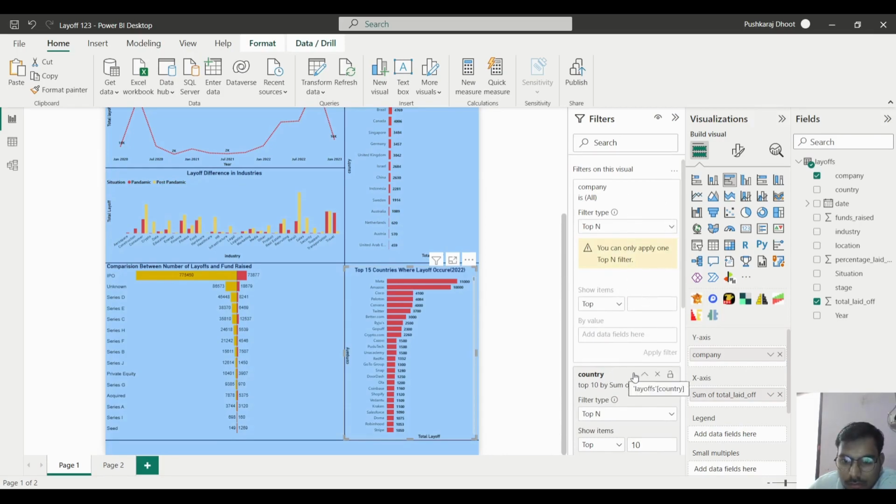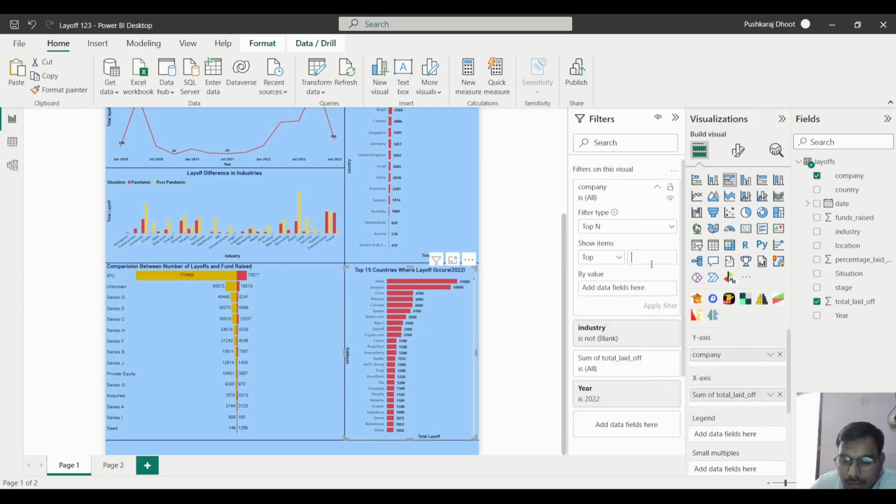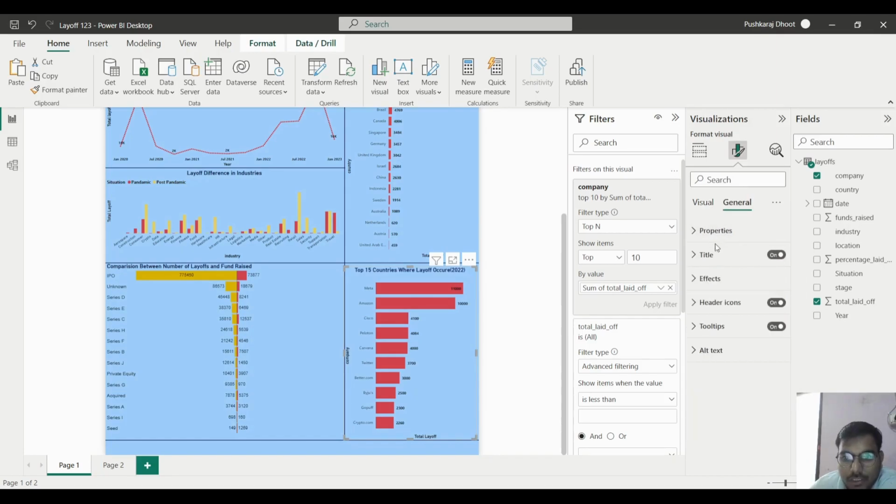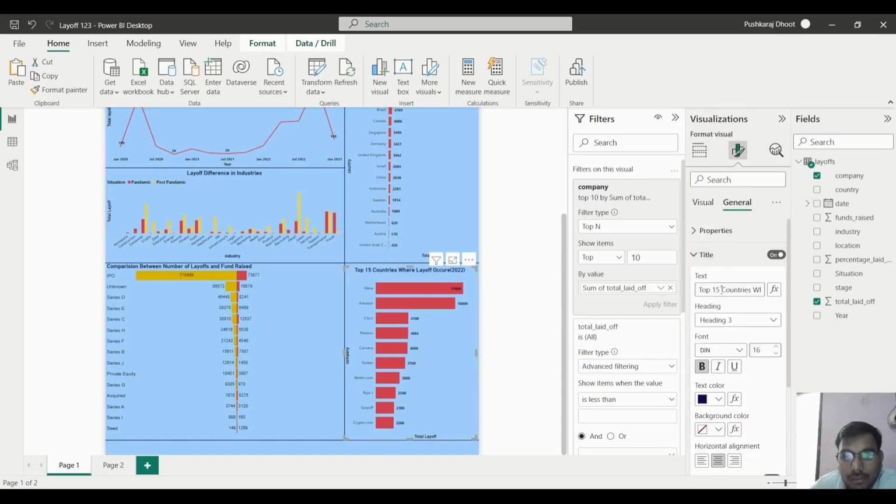Okay, so first we have to remove this one, and here we will put the top 10 sum of total laid off, and we will apply the filter. So here you can see the top 10 companies that laid off the employees. Here Meta is the top one, after that Amazon. From this we have discovered a very good thing: which company has done the most layoffs in 2022.